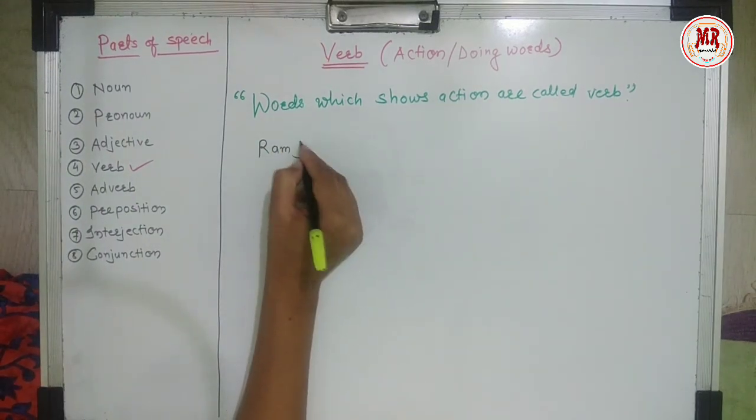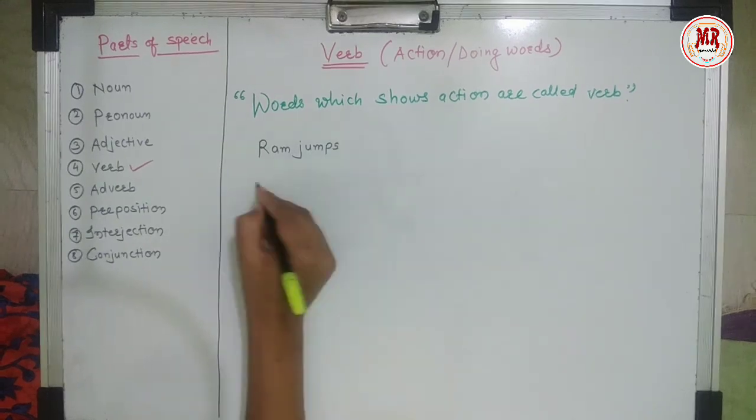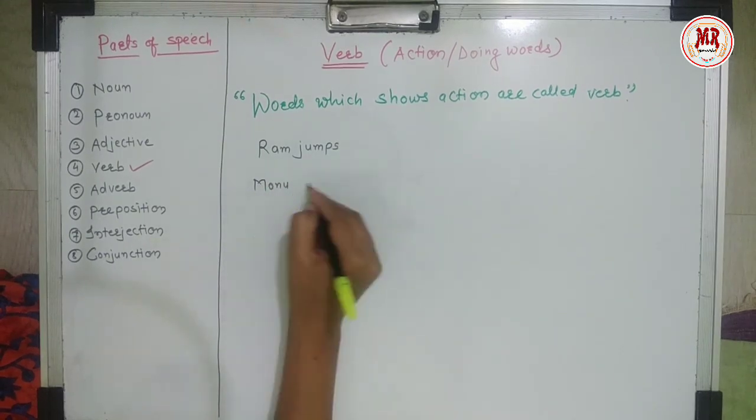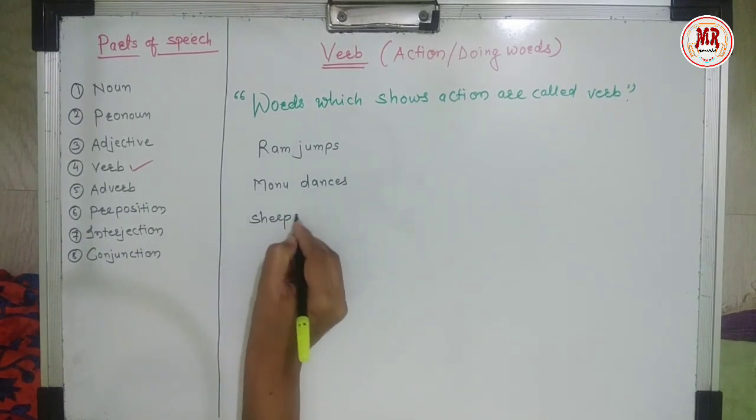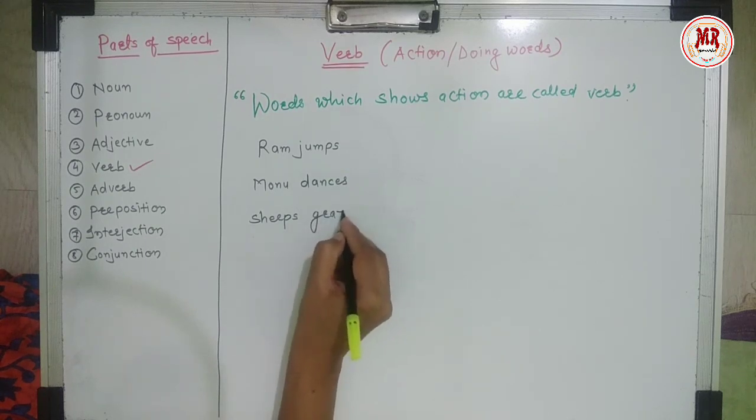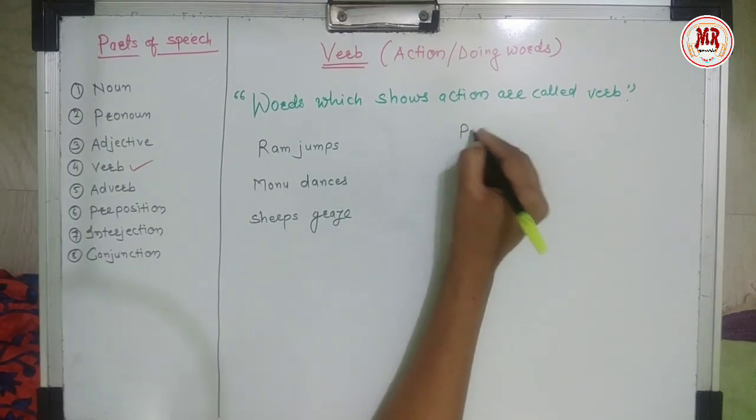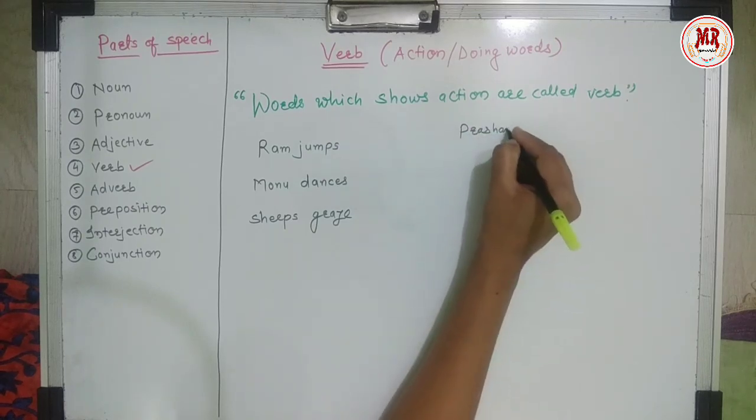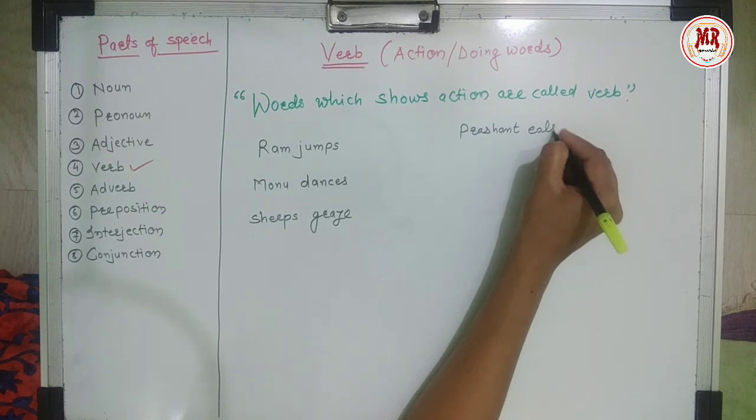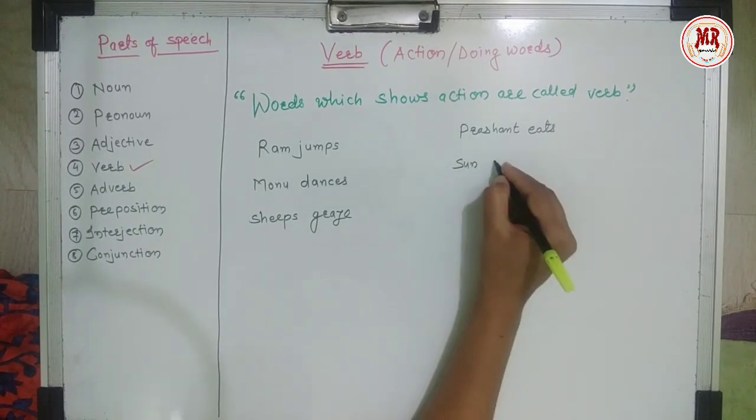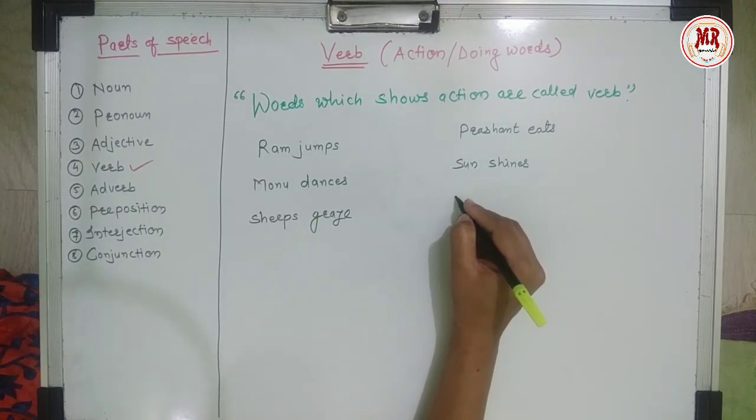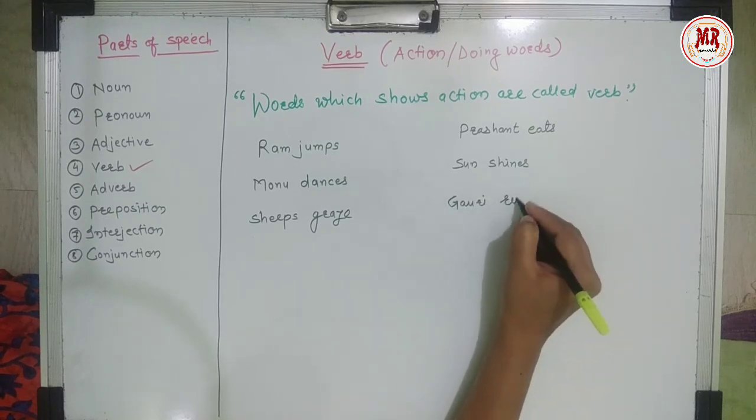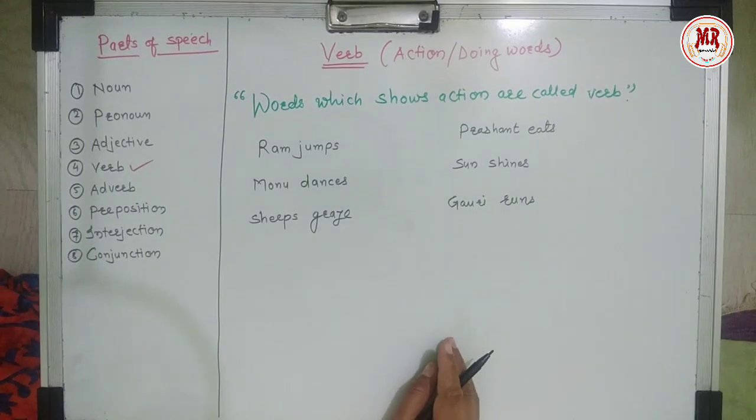Ram jumps. Monu dances. Sheeps graze. Prashant eats. Sun shines. Gauri runs.